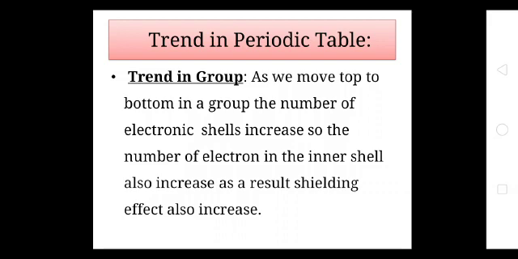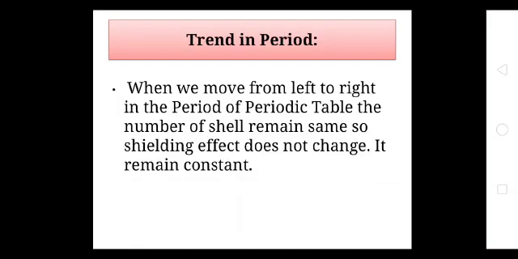This is due to the increase in the number of electronic shells, as the electrons present in the valence shell are at a long distance from the nucleus. Next, trend in period. When we move from left to right in the periodic table, the number of shells remains constant or the same, so the shielding effect does not change, it remains constant.